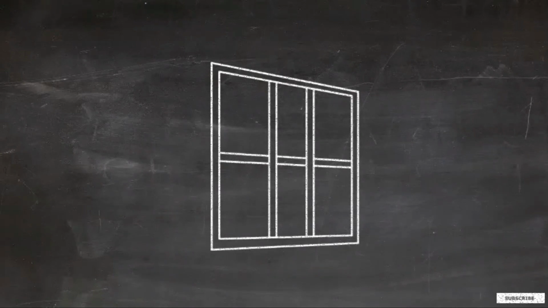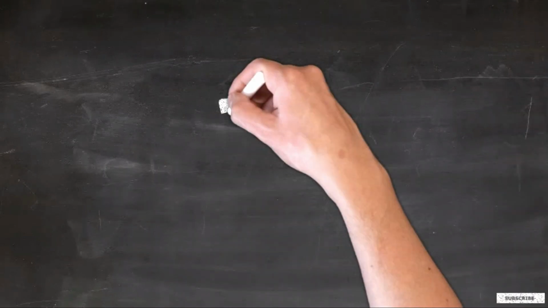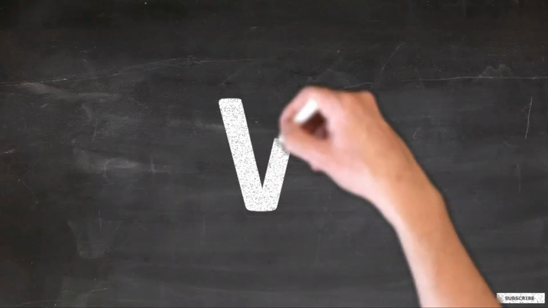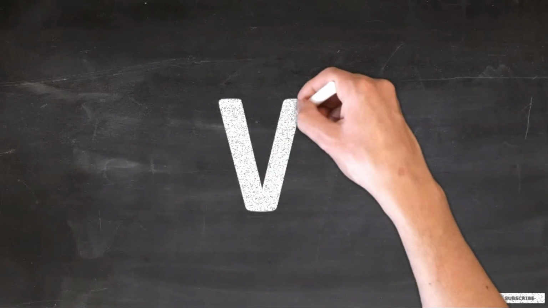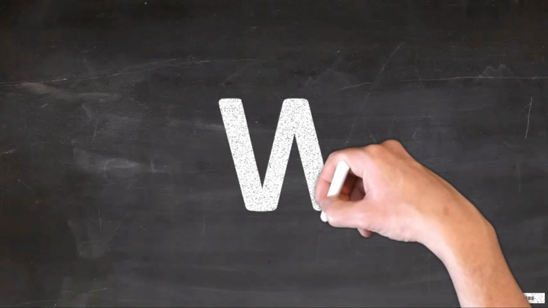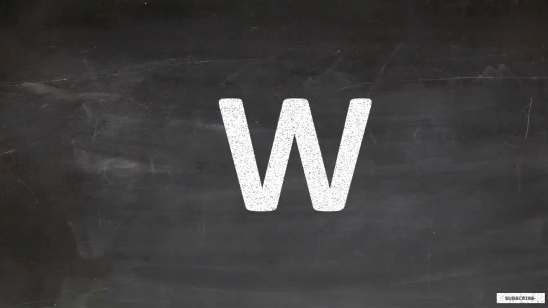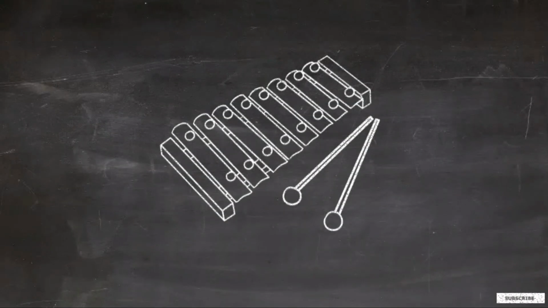I am a window. I provide light, fresh air and ventilation in the house. I will teach you W. Start from the top. Draw a slanting line down to the right, then up to the right. Draw another slanting line down. Then draw slanting line up to the right. This is capital W.